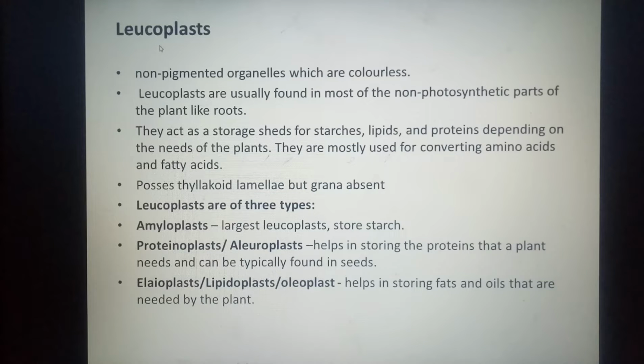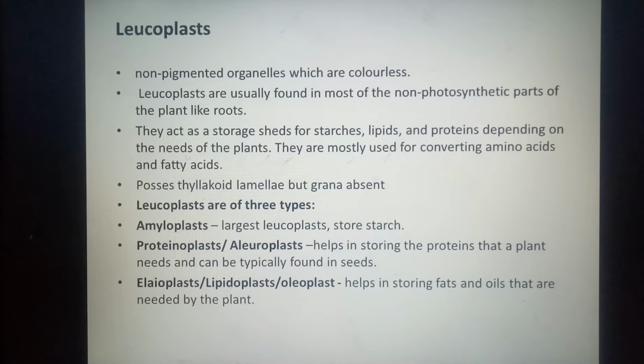The leucoplasts are non-pigmented plastids, that means they have no color. Because they lack pigments, they will be present in such parts of the plants which are non-photosynthetic, like the roots. These are majorly responsible for storage of starch, lipid or protein. They are also the sites where amino acids and fatty acids are converted.